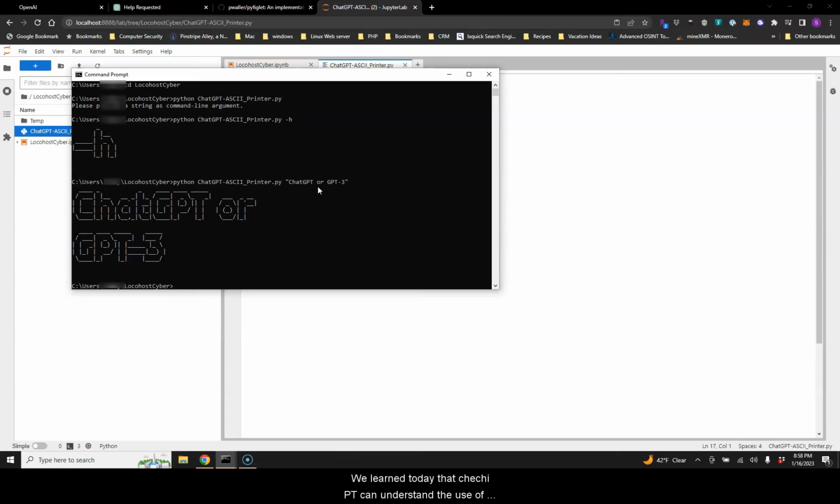So we learned today that ChatGPT can understand the use of the term Python when it's used in a technical sense, not as a noun. It defaults to the programming language, and from there it said it could teach us how to use Python. It also created an ASCII output script, and then it even gave us a complete script that accepts a command line input to output via ASCII art any phrase that we want.